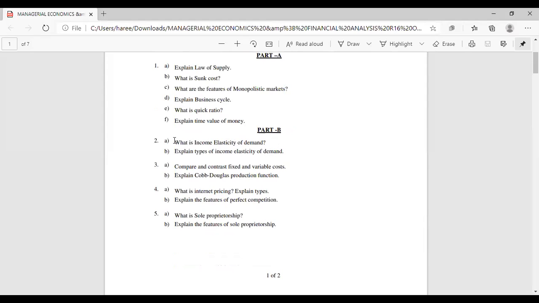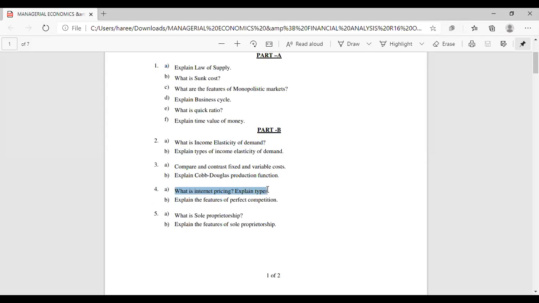So see here, from the first unit: what is the income elasticity of demand? Explain types of income elasticity of demand. Compare and contrast the fixed and the variable costs. Okay, this thing we have already seen. Cobb-Douglas production function. Okay, this is from the second unit.